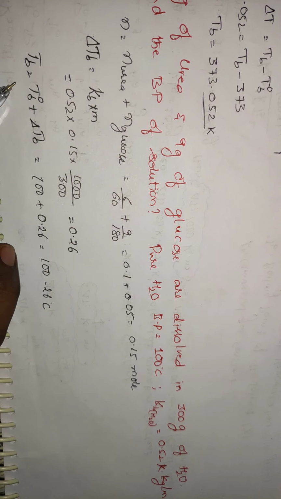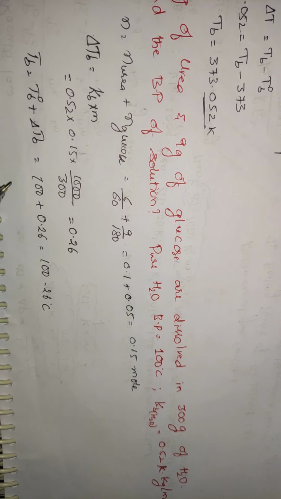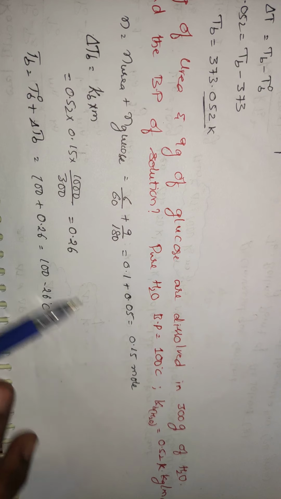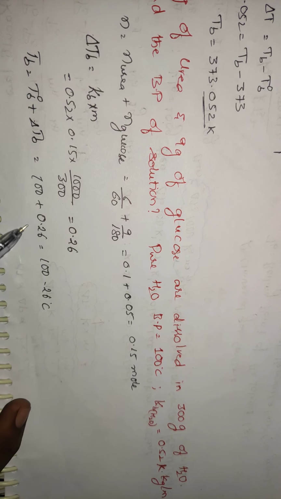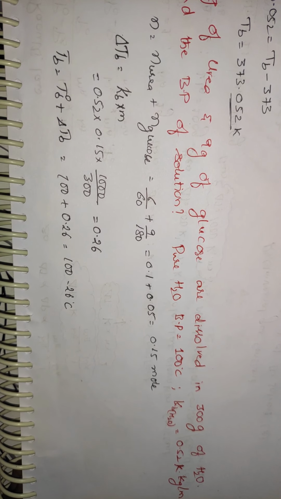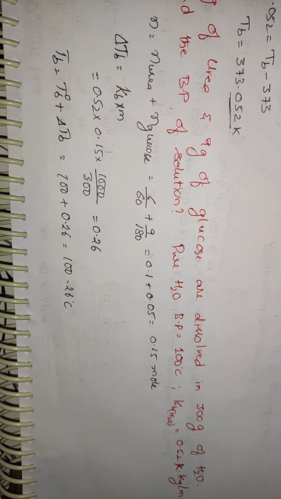Tb, in the same way as what you have done here, delta Tb plus T naught b. T naught b, the pure solvent, is given as 100 degrees, so 100 degrees plus 0.26, you will be getting 100.26 degrees centigrade. Okay, that is the temperature of the solution where it gets evaporated and where the vapour pressure will be equal to the outside atmospheric pressure. That is the boiling point of the solution.